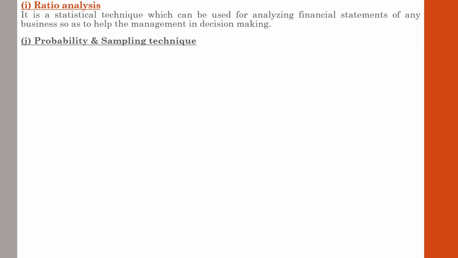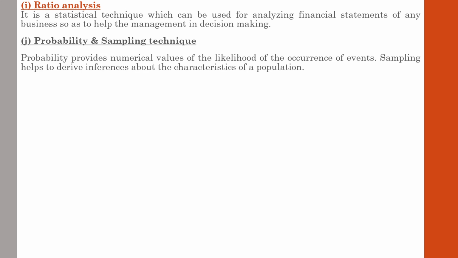Next one, probability and sampling. The theory of probability provides numerical values of the likelihood of the occurrence of events, whereas sampling techniques make it possible to draw inferences about the characteristics of the population. Testing of hypothesis is an important tool to judge the reliability of inference drawn on the basis of sample studies.